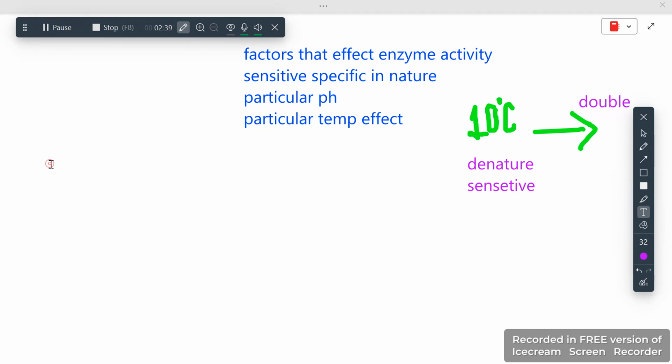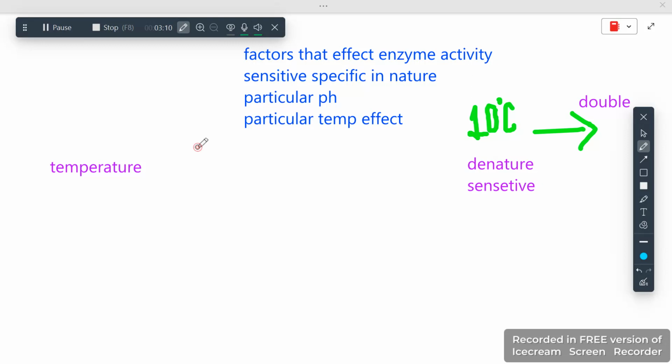So the first thing that affects this is the temperature. The 10 Celsius is an example of temperature. For every 10 Celsius increase in temperature, there is an increase in enzyme activity. As I told you before, they need a very specific temperature.